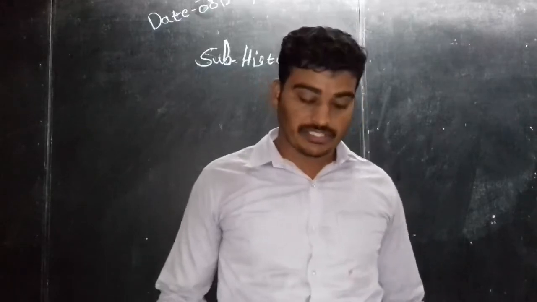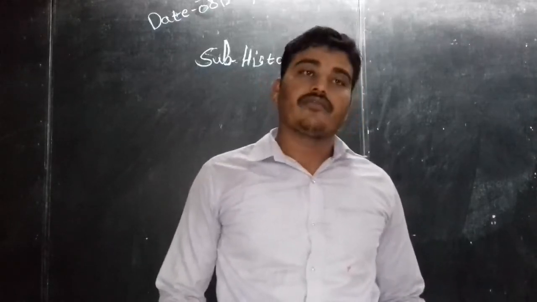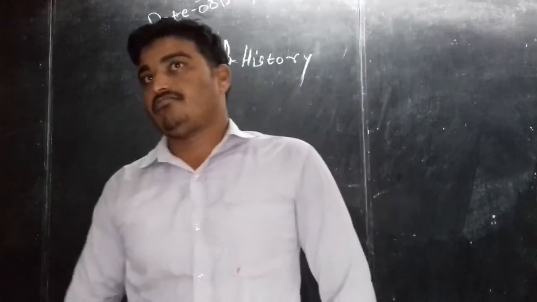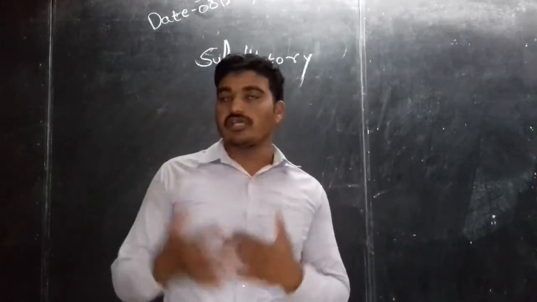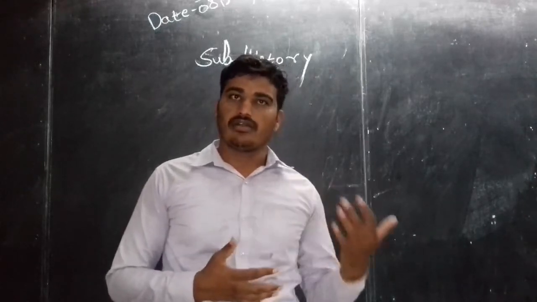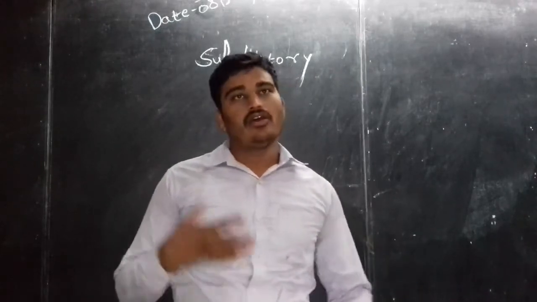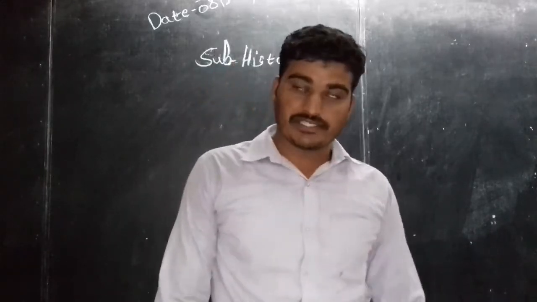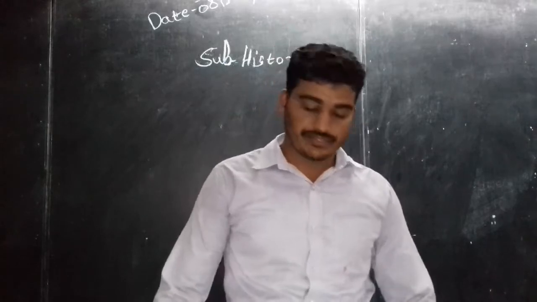See, sources of history is the first one. We are going to introduce all the sources which are necessary to learn history: oral, written, or material, or any other books, magazines, or newspapers. All these things we are going to see.